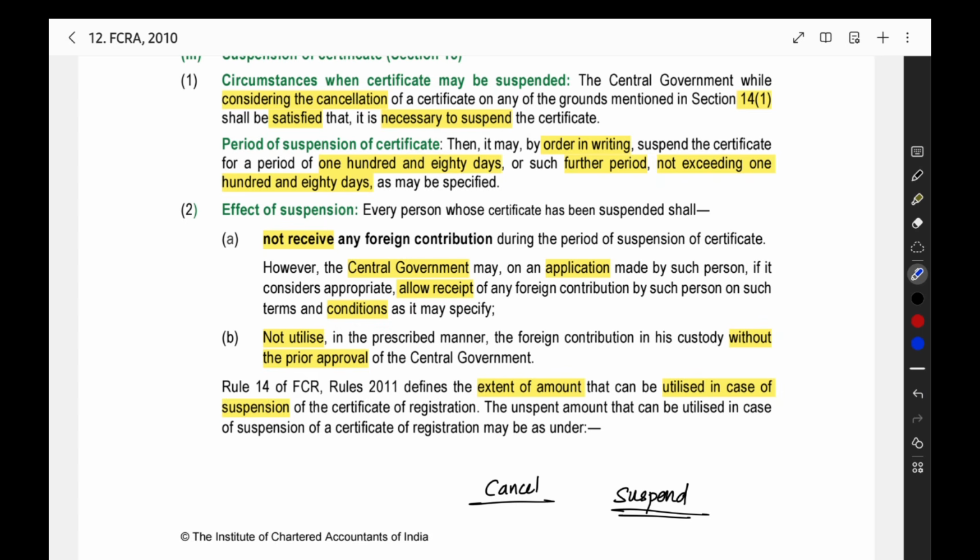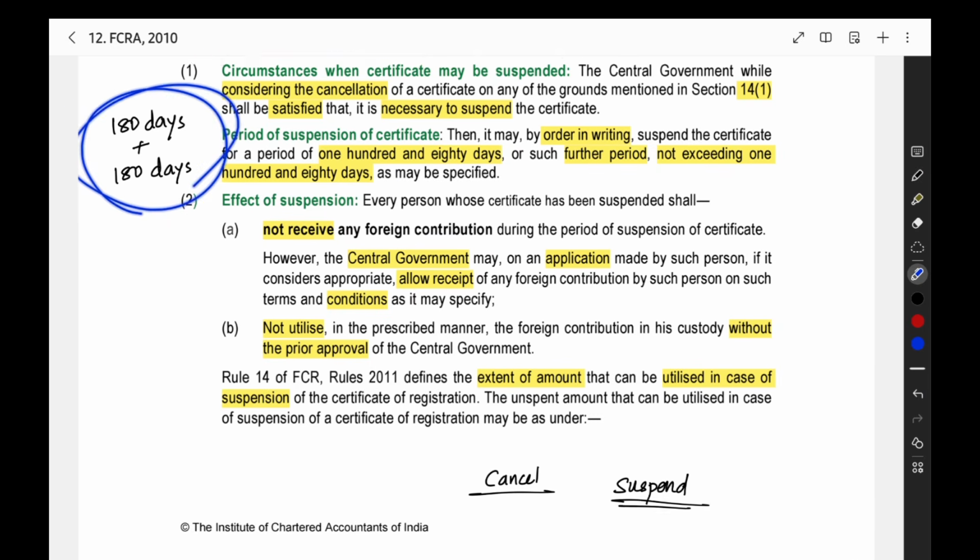Then what will happen? The suspension will be for 180 days. The suspension is for 180 days. This is one important point. They may ask you an MCQ from this. And the extension also 180 days. Originally for 180 days we can do the suspension, and if you want you can extend this by a further 180 days. So this is the period of suspension for the certificate.